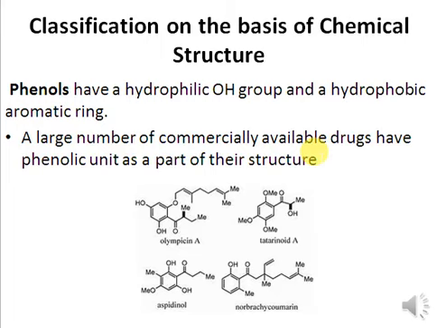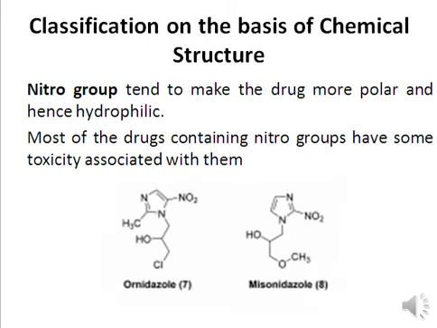See, a large number of drugs have phenolic unit as part of their structure. For example, you can see this is the Olympicin A, we have aspidinol, we have this structure. So all of these have phenolic group as part of their structure. Next, we have the nitro group based drugs.